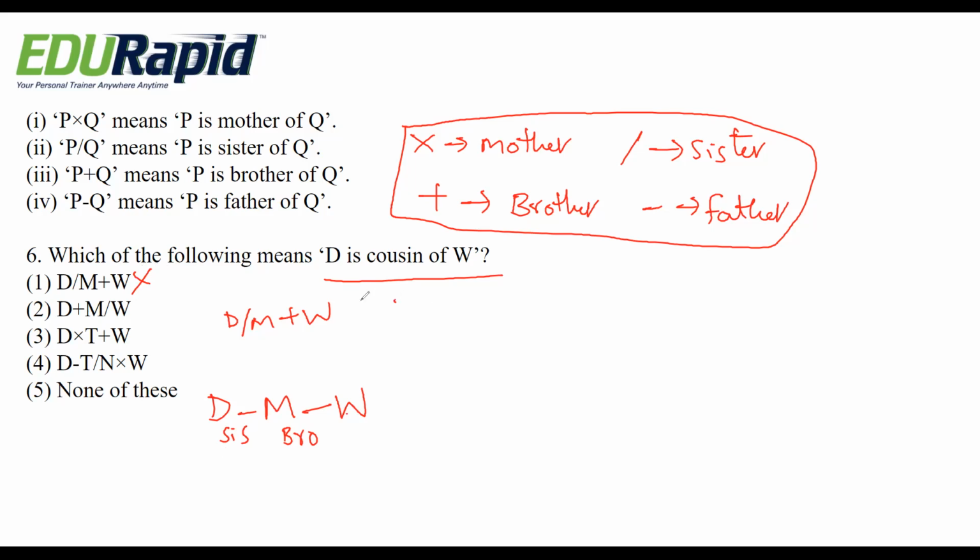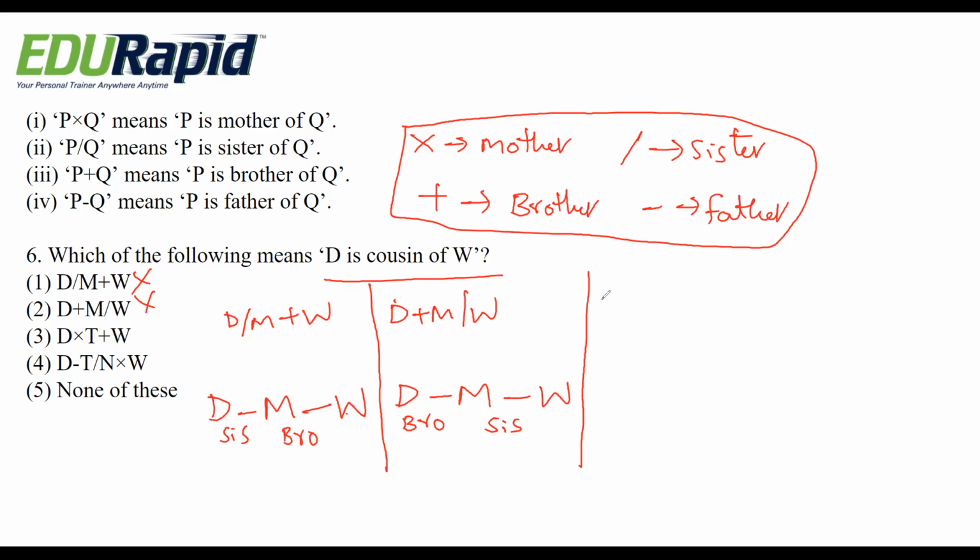Let me check with the second one. D plus M divided by W. Plus means brother. D is a brother of M. Divide means sister. M is a sister of W. So here also not possible because it becomes D is a brother of W. Third option, D into T plus W. Into means mother.